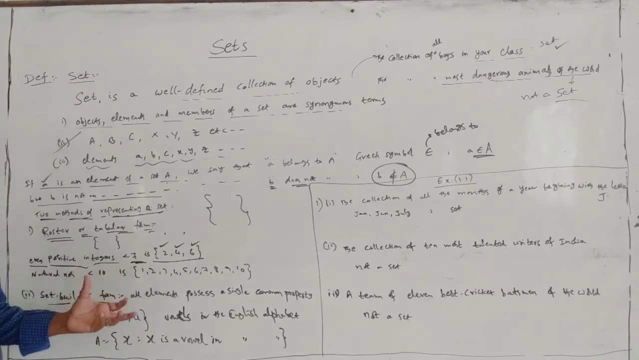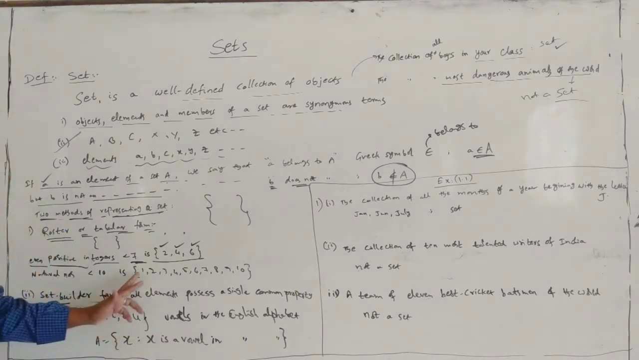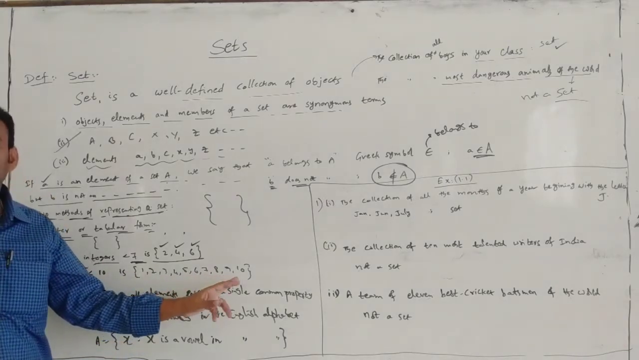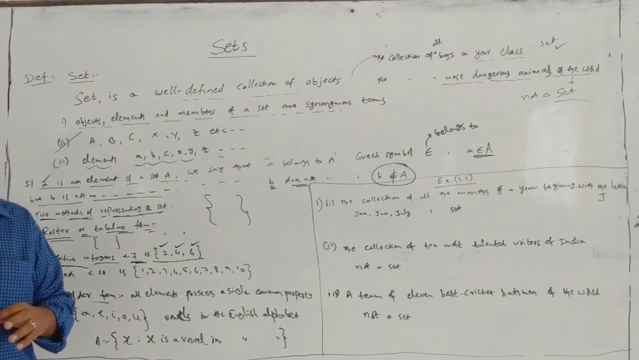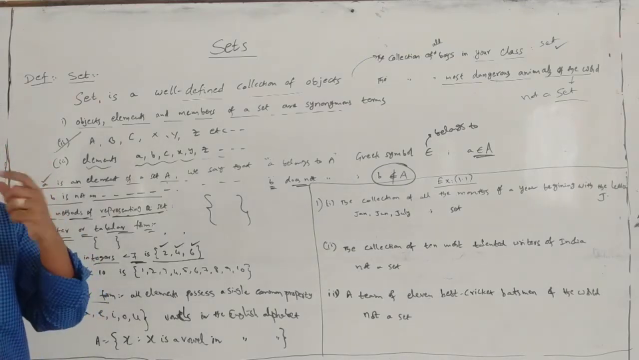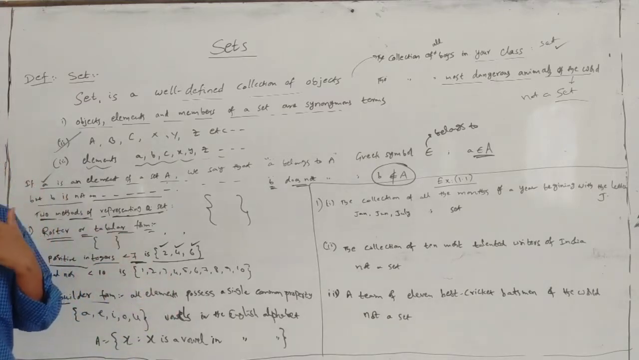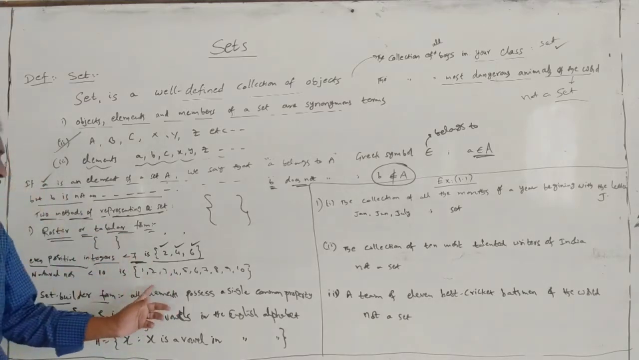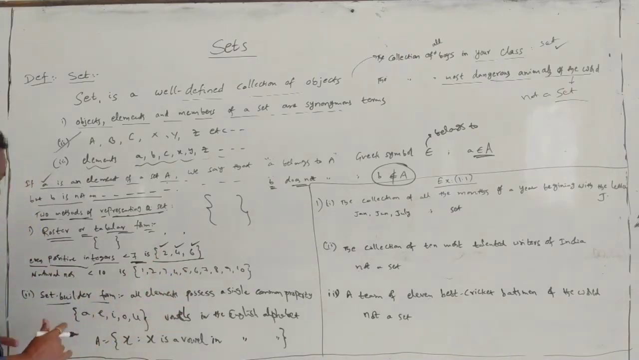All the natural numbers less than 10, you can pick: 1, 2, 3, 4, 5, 6, 7, 8, 9, 10. Like that. All the natural numbers less than 5. Like that. The set of odd integers or set of even integers. Like that, all the examples. That is set of prime numbers, like that, students.